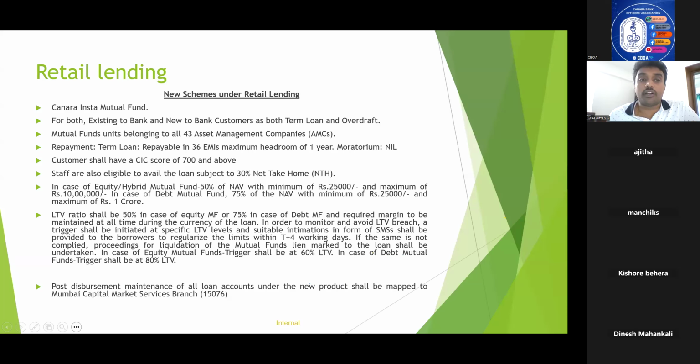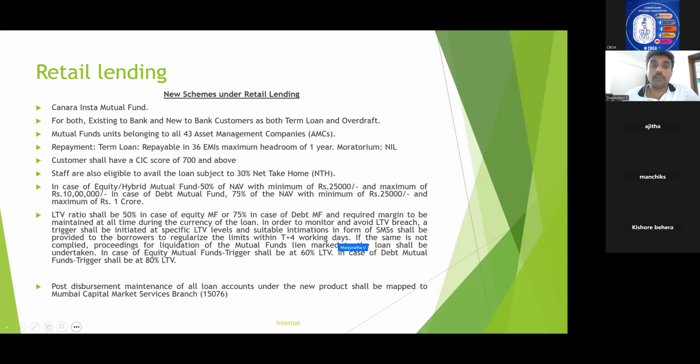Canara Insta Mutual Fund is a new scheme introduced by the bank in this financial year, so you can expect questions from it. It is applicable to both existing and new-to-bank customers, as both term loan and overdraft. There are 43 AMCs, that is asset management companies, whose mutual funds are eligible for financing under Insta Mutual Fund.